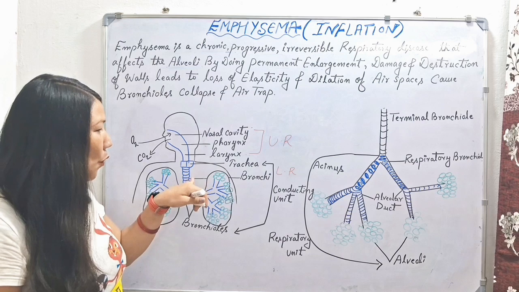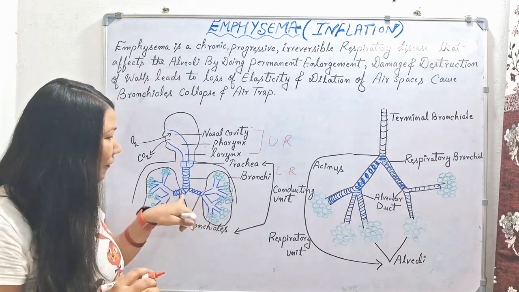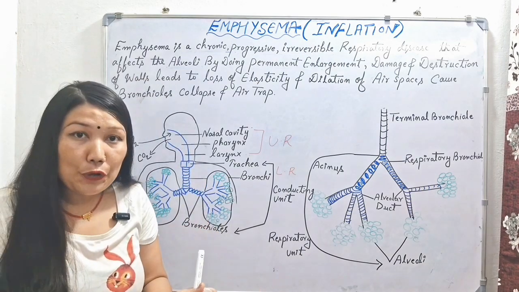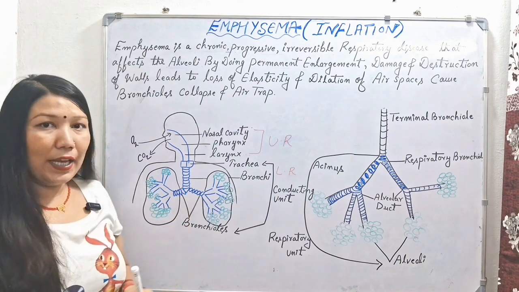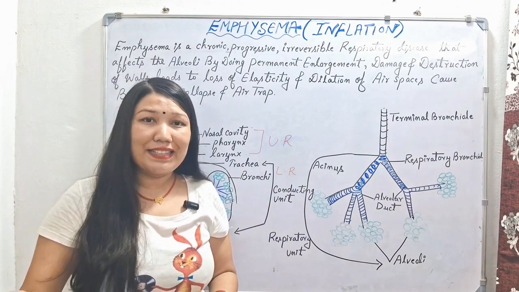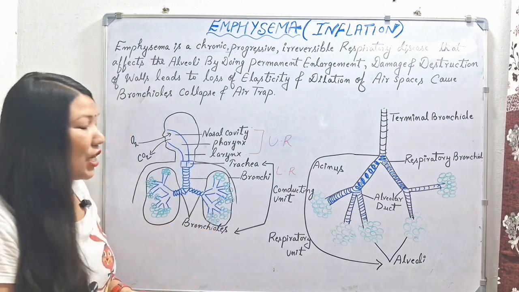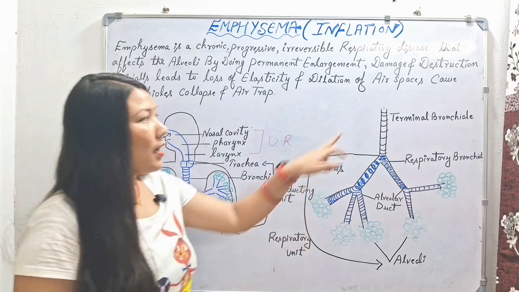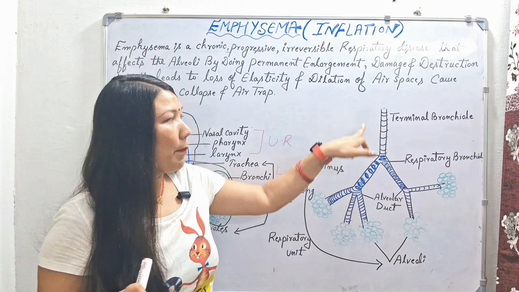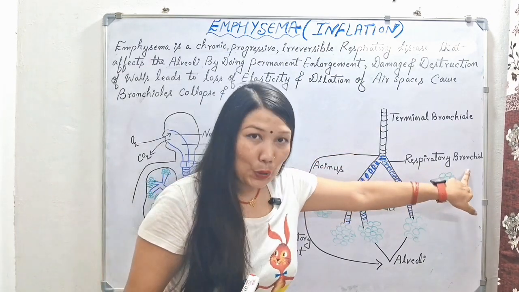When the trachea moves downward, it forms bronchi, and this bronchi again bifurcates or divides into two parts, known as bronchioles, one to each lung. Each bronchiole divides further into several small branches known as primary, secondary and tertiary bronchioles, and after the tertiary bronchioles comes a terminal bronchiole. Now listen carefully: after the terminal bronchiole, a region comes that is known as the respiratory bronchiole.